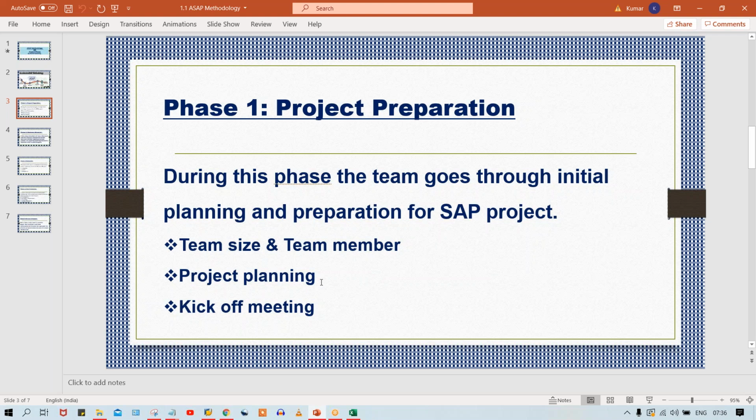The second phase must be completed in these many days. The third phase must be completed in these many days. So for every phase, there should be some deadline. Then only, guys, will the entire project be completed in 8 months, right? If we talk about implementations of SAP, guys, right?